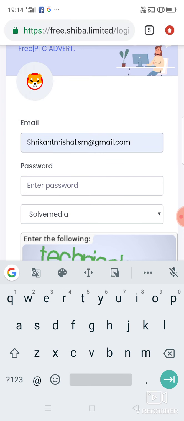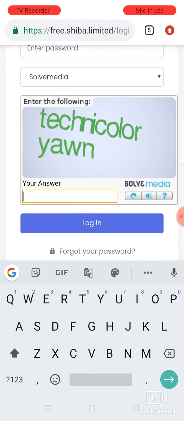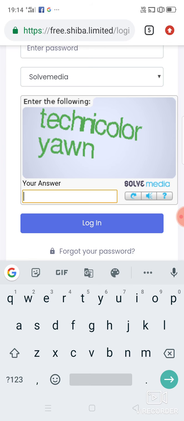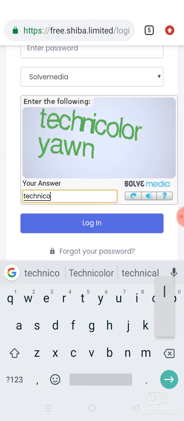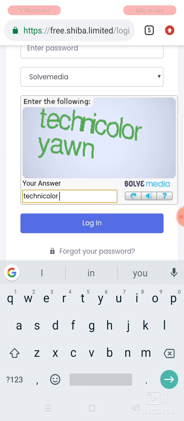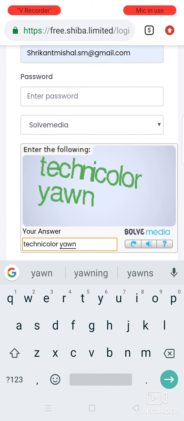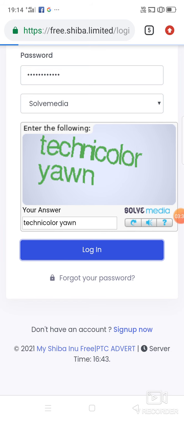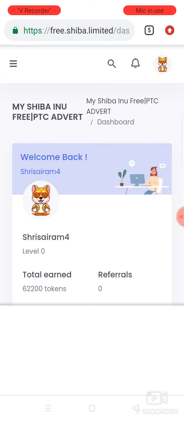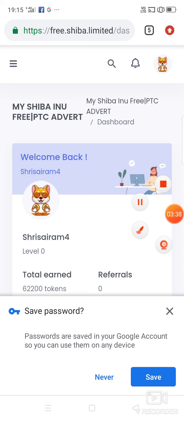As I have already created the account. All the captcha. I will pause a little bit over here. Let's log in. Now see, you can see I have logged in.